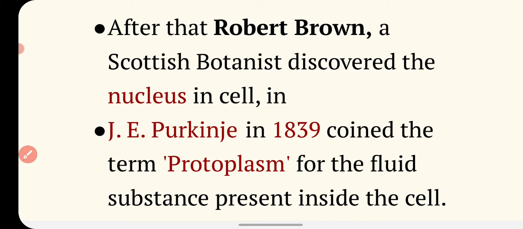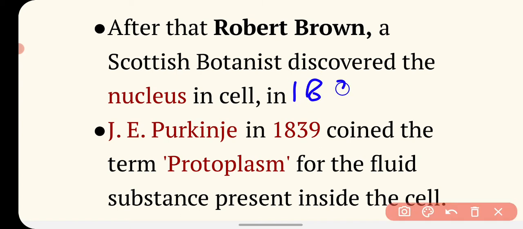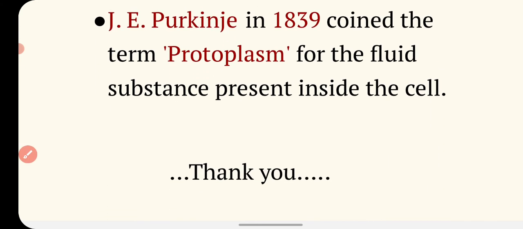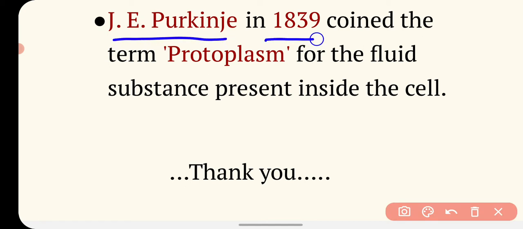So Robert Brown discovered the nucleus in the cell for the first time in 1831. Then J.E. Purkinje in 1839 coined the term protoplasm for the fluid substance present inside the cell. The living, fluid substance present inside the cell is called protoplasm, and this term was coined by the scientist J.E. Purkinje in 1839.